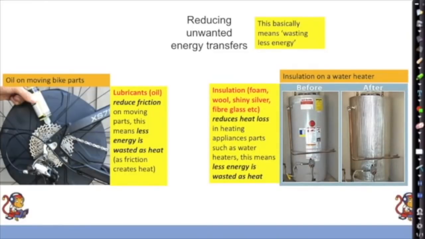So how else can we reduce unwanted energy transfers? We can put insulation around a boiler. We could maybe make our kettle have a silver inside so that it reflects heat radiation back into the kettle, meaning more heat will get transferred into the water. So insulation, for example, foam, wool, shiny silver, fiberglass, they're all going to reduce heat loss, and that means that less energy will be wasted as heat. So very useful.